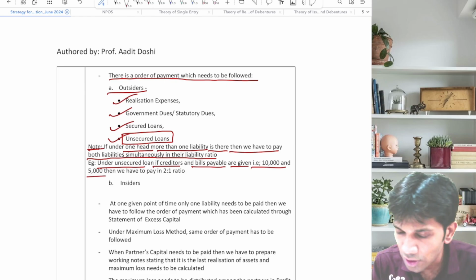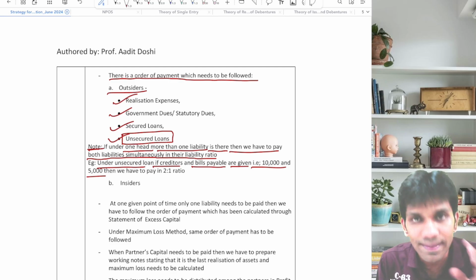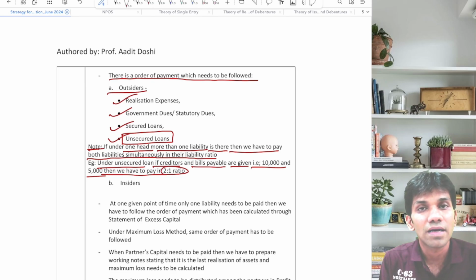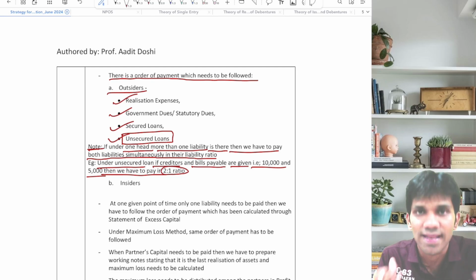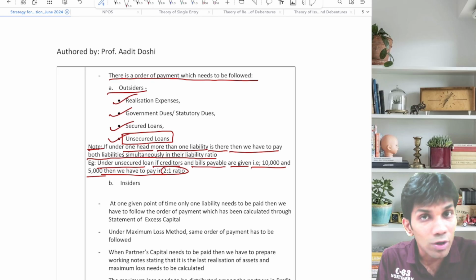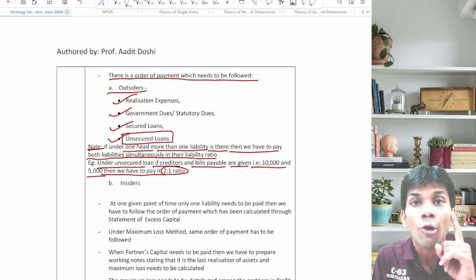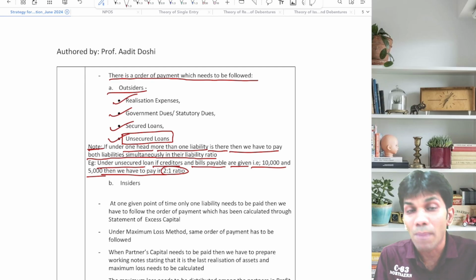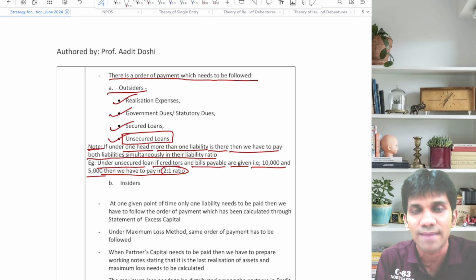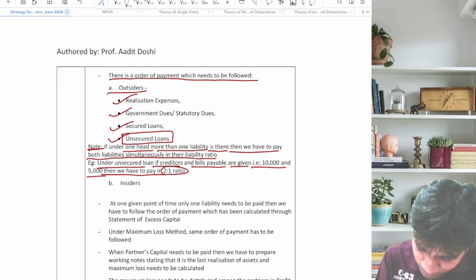First of all, both are unsecured, so we have to pay both of them together in the liability ratio, that is 2:1. मतलब एक ही हेड के अंदर एक से ज्यादा liability, तो please pay both together in the liability ratio. What I initially told, you have to pay one liability at one point of time, but if under one head more than one liability comes, then we have to pay both of them together in the liability ratio.